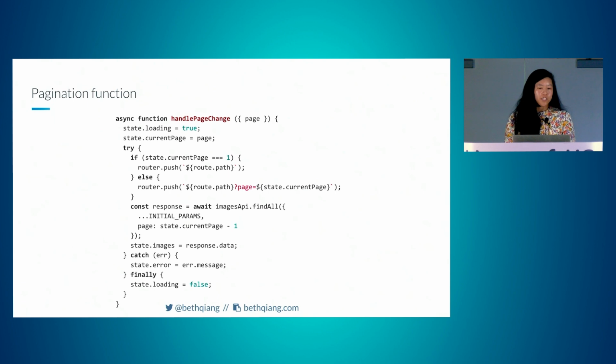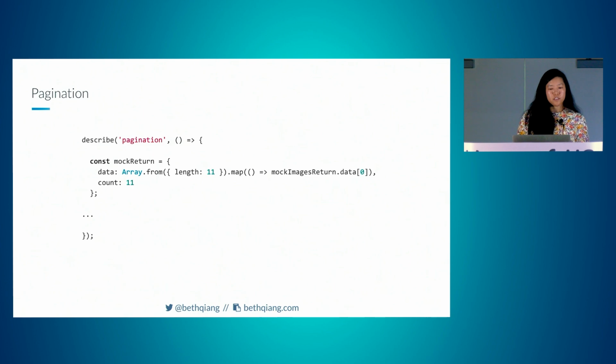So here's what our pagination function looks like. It essentially takes a page number, it pushes to a new URL depending on the page number, and then calls the API for the new page data. You don't need to worry too much about this, but it provides some context for these next few tests.